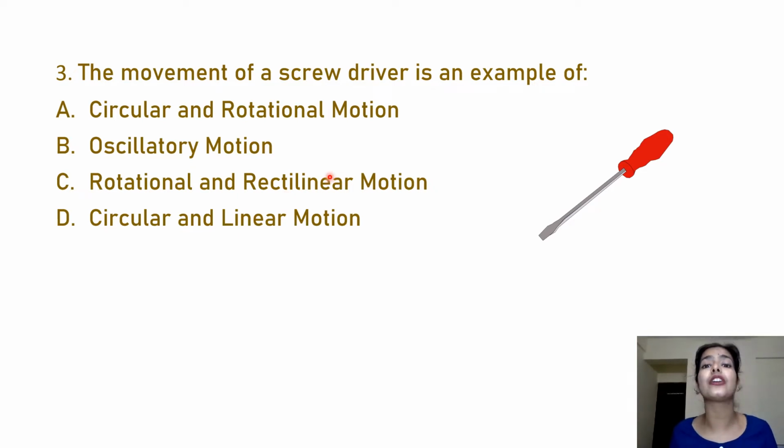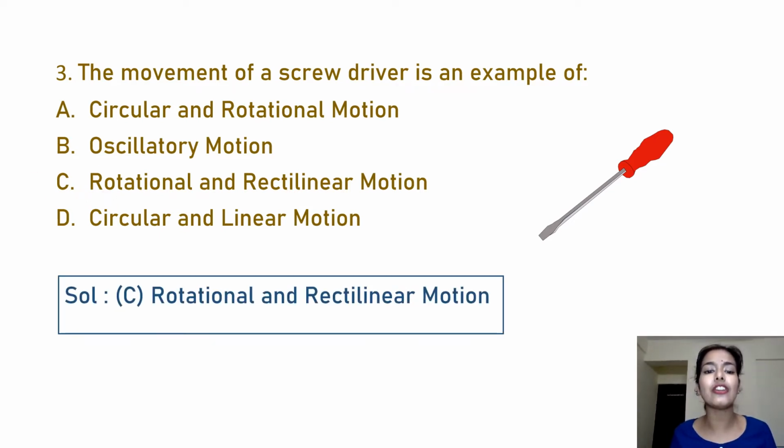Rectilinear, right? It moves in a straight line, straight path. So rectilinear is also correct here. So option C is the correct option, that is rotational and rectilinear motion. Option D is also incorrect because the body is not moving in a circular path.